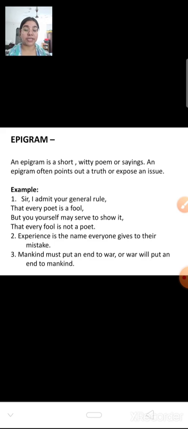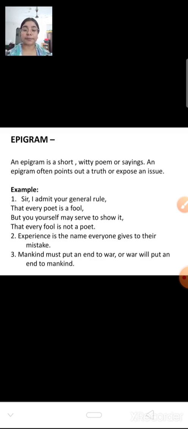Now the next sentence you can see: experience is the name everyone gives to their mistake. It always happens that when you pinpoint someone's mistake, that person will not accept that he has made it. He will say, oh, that is my experience, I will learn more and more. So the truth is being exposed here, that people will not accept that they made a mistake. They will give it the name of experience instead of accepting that they have made an actual big mistake.